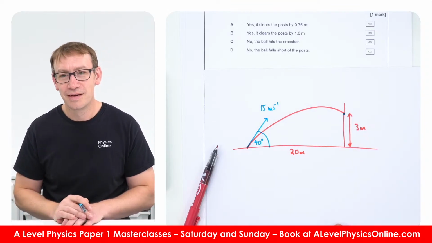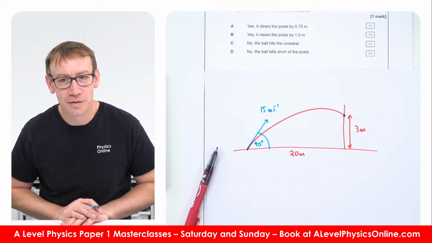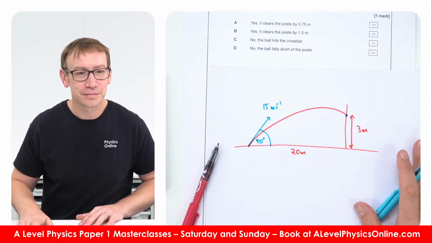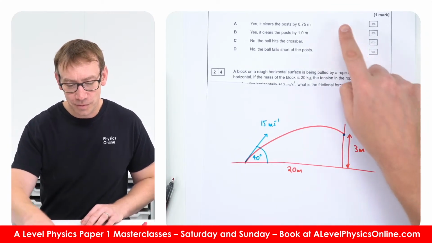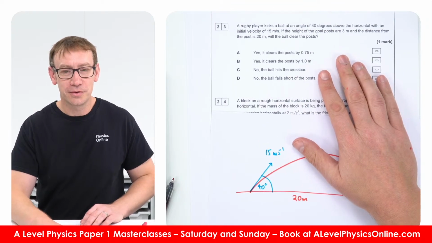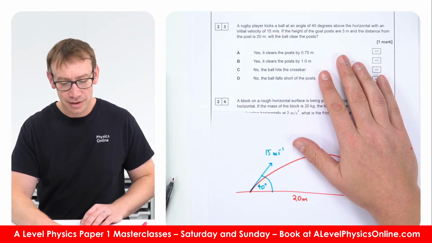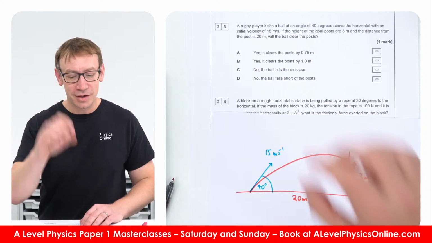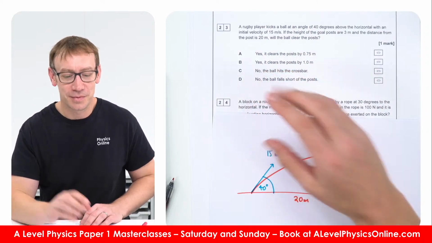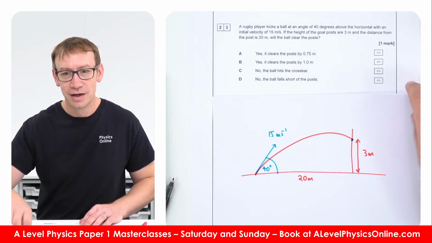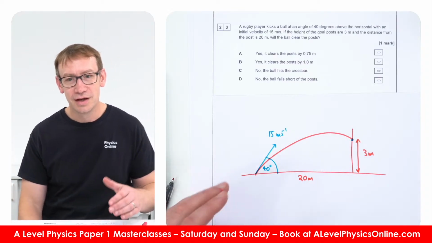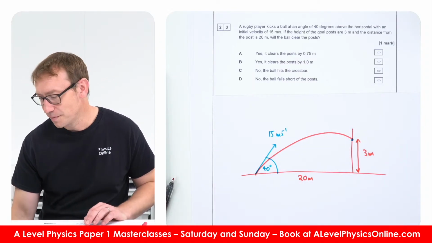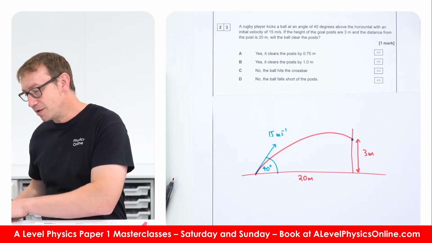I think that's a lot of work for 1 mark. So if I saw this in a multiple choice paper, what I'd be doing is basically ignoring this and coming back to it at the end of the paper, because I think there's a lot of work there to do, especially as you have a projectile motion question with Suvat equations in both horizontal and vertical distances. Okay, how did they approach it?